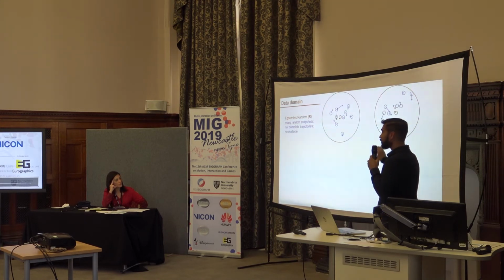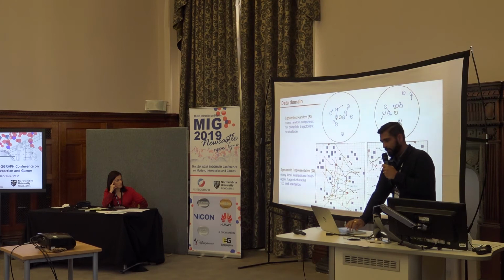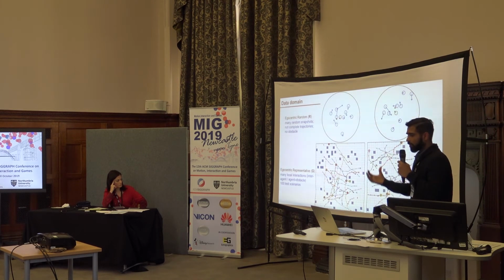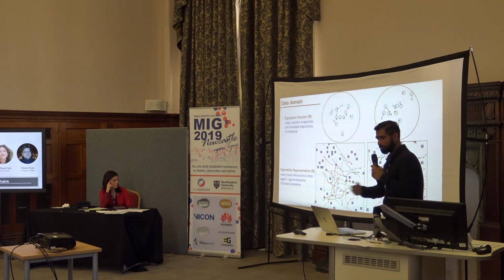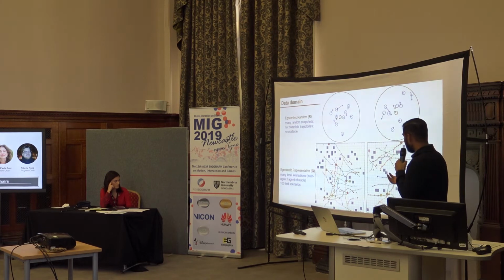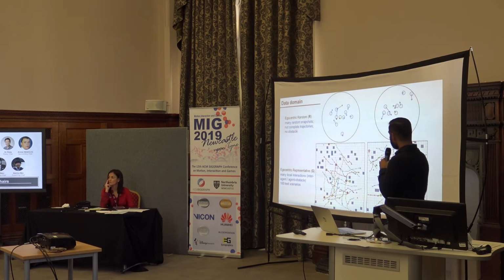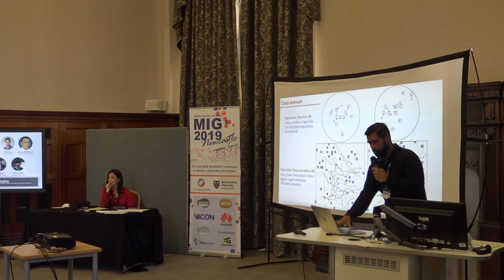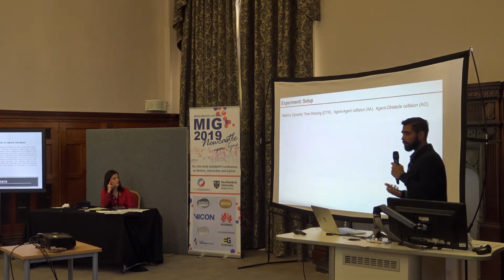So agent obstacle collision is not recorded in this particular data domain. And the third domain is the egocentric representation scenario. This is the large number of sampling of small scale samples, which generally includes both agent and agent obstacle domains. In this we have like 4,000 scenarios for training and 100 scenarios for testing. So this is our data domain, 3 different data domains, and now we will come to the metrics.